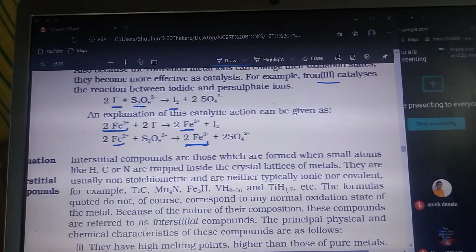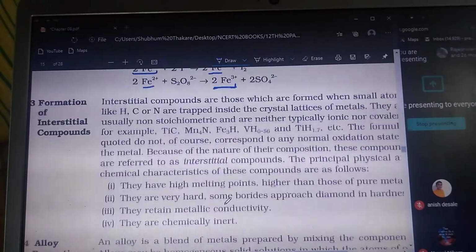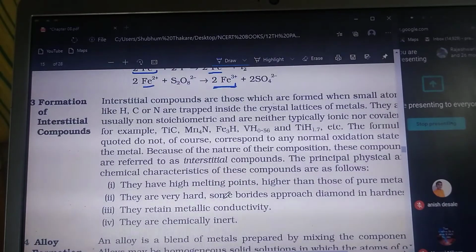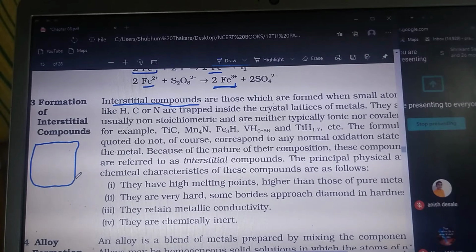Okay, then the next point is the formation of the interstitial compound. Now what is meant by the interstitial compound? Suppose we have metals, iron metal or copper metal, and these copper metals are present like this. This is one and this is two, spherical structures of the copper, and they have similar shape and similar size atoms.